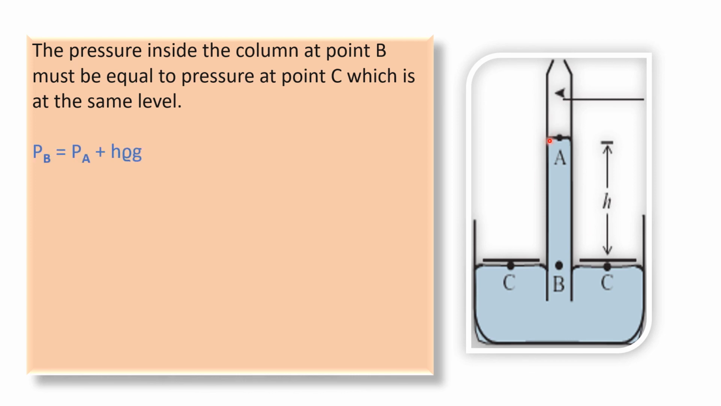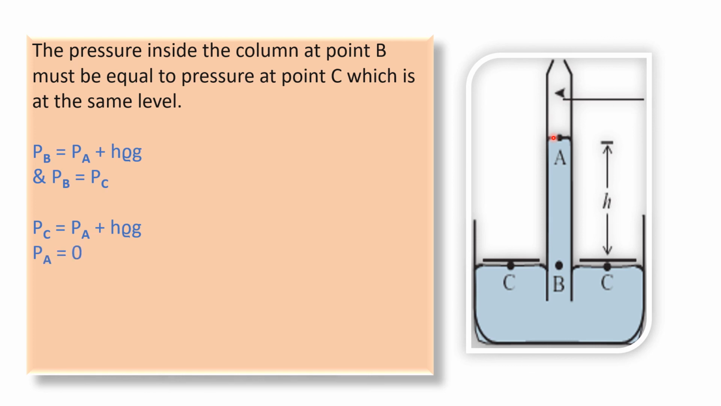So here we will write down PB, which is the pressure at point B inside the glass tube, is equal to PA, pressure at point A, plus H rho G, that is the pressure due to the mercury column having height H inside the glass tube, and rho is nothing but the density of the mercury, and G is nothing but acceleration due to gravity. Now as pressure at point C is equal to pressure at point B, we'll write down here PC is also equal to PA plus H rho G, as PB is equal to PC. Now pressure at point A is nothing but pressure due to this vacuum, which is equal to 0.